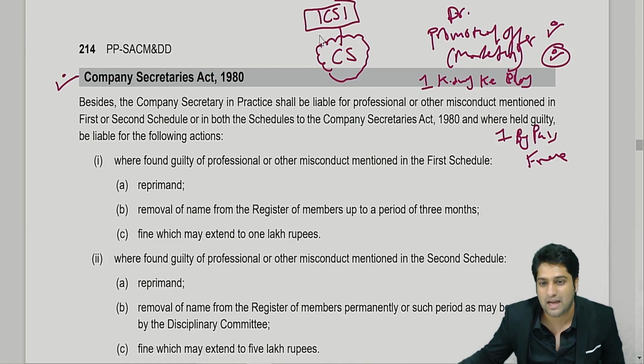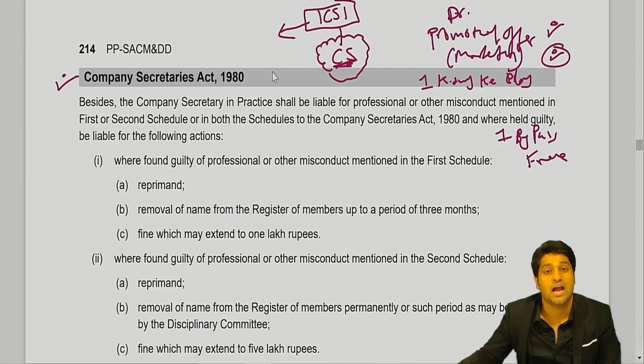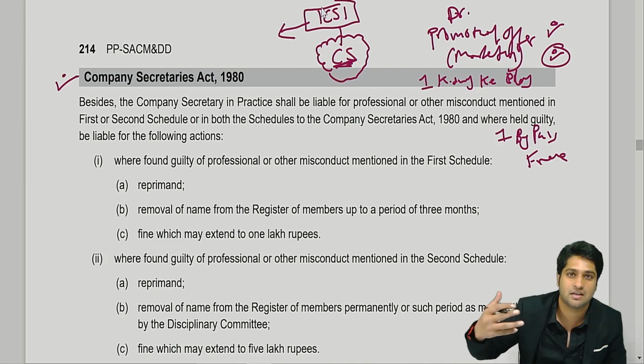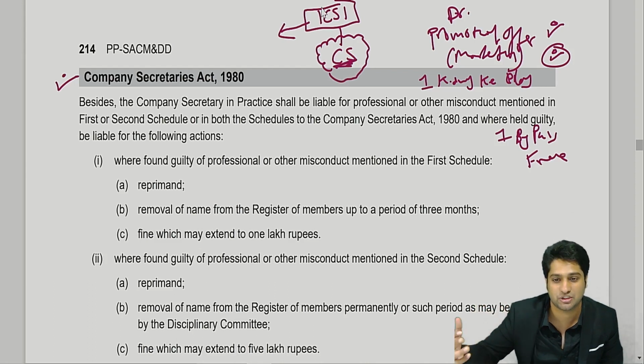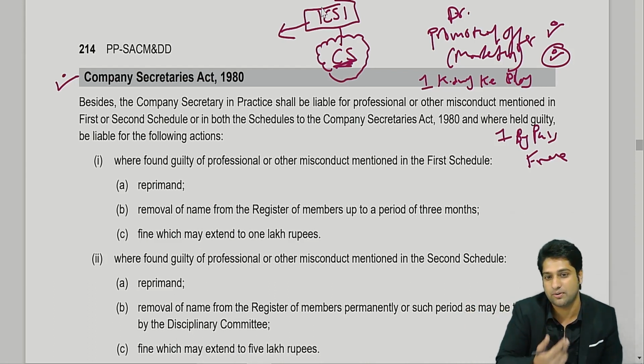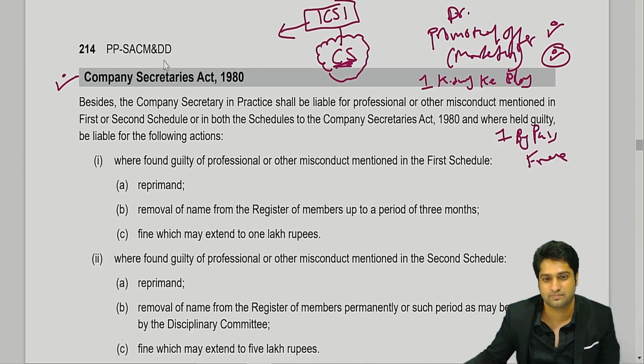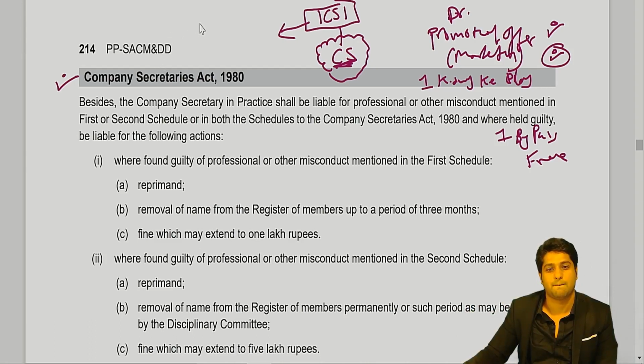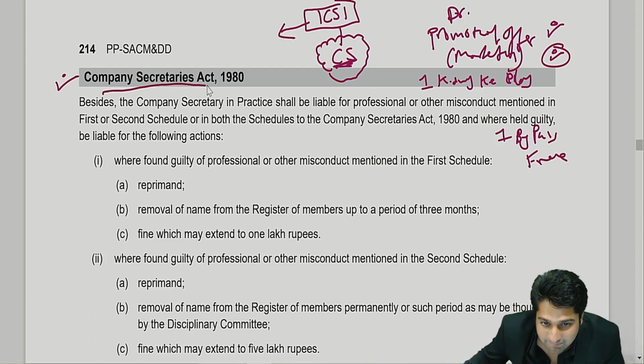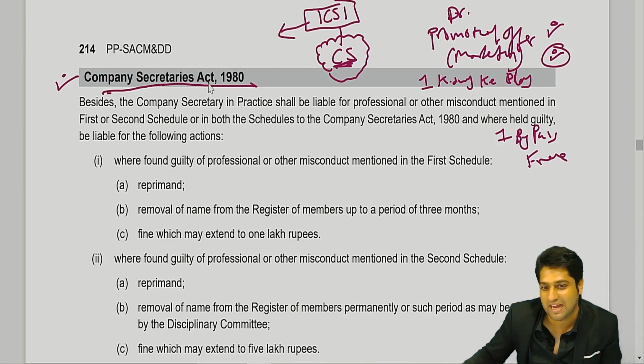So ICSI, in order to regulate company secretaries and handle cases of professional misconduct, to take action, has certain regulations also. I don't know whether you know it. What is the name of the regulation, when they are punishing you for professional misconduct? So what is the regulation number, or the regulation name? 165A, 168. Now, sorry, regulation name. It is your Company Secretaries Act 1980.